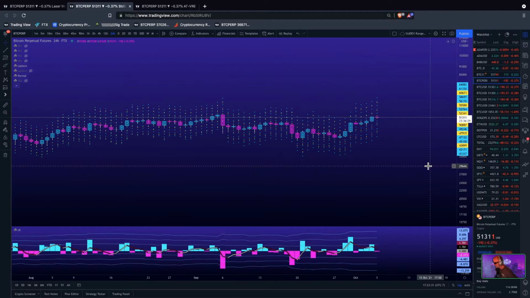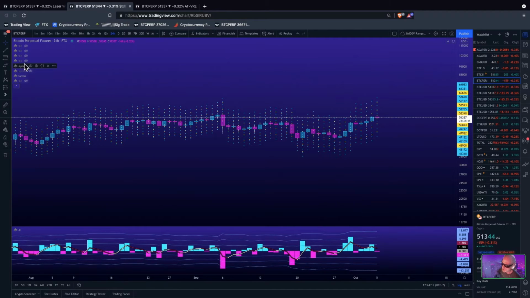First standard deviation to the top side, $53,764. First standard deviation to the downside, $49,246. Second standard deviation to the top side, $56,176. Second standard deviation to the downside, $47,131. Third standard deviation to the top side, $58,697. Third standard deviation to the downside, $45,108. Those are the probabilities for this current candle on Bitcoin.